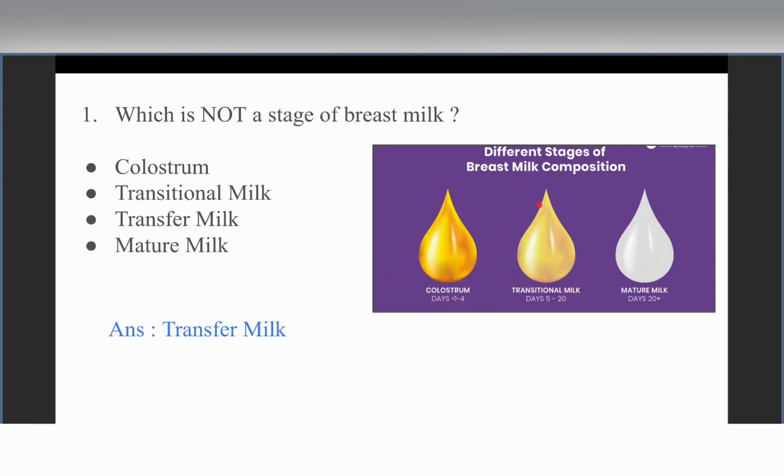Then we have a phase called transitional milk. This phase exists from between 5 to 14 to 20 days, and over 20 days, we get the mature milk phase. So, what are the differences between these various stages of breast milk?